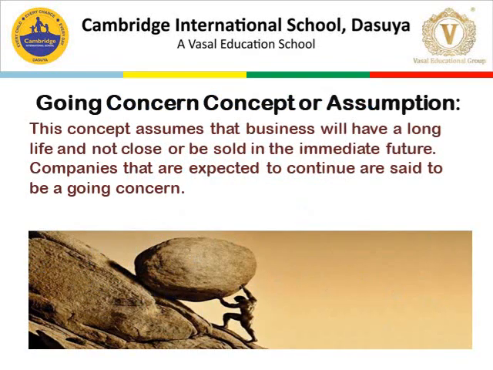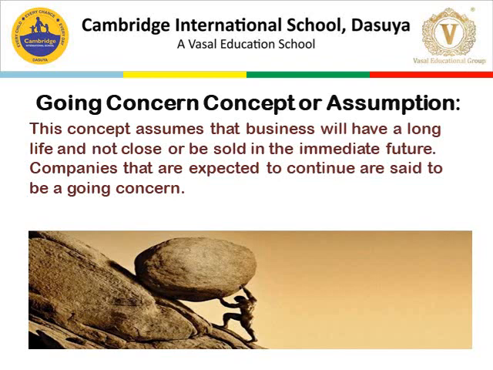In accounting, there are three concepts or assumptions. Number one, going concern concept or assumption. This concept assumes that business will have a long life and will not stop in near future or be sold in immediate future. Companies that are expected to continue are said to be a going concern.